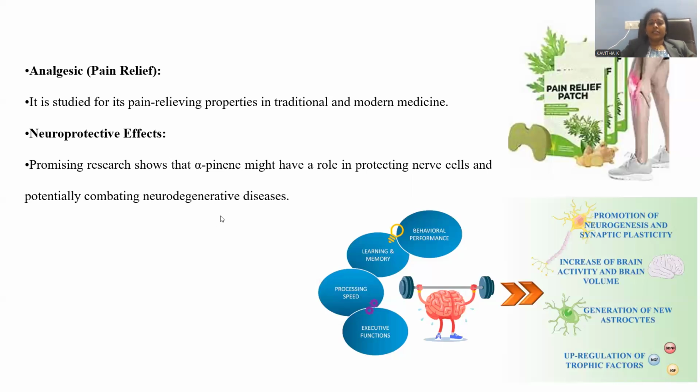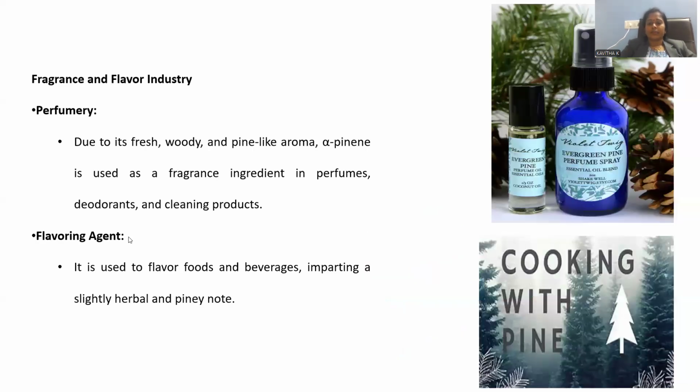That kind of diseases will be effectively defended by means of the drug called alpha-pinene.